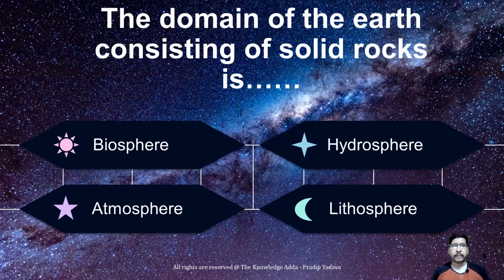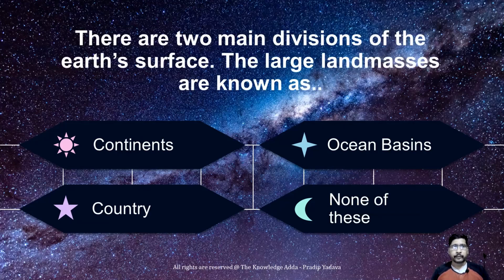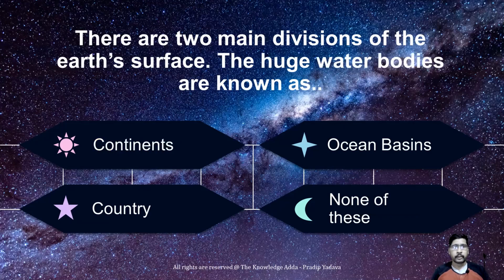The domain of the Earth consisting of solid rock is called the lithosphere. There are two main divisions of the Earth's surface. The large land masses are known as continents. The huge water bodies are known as ocean basins.